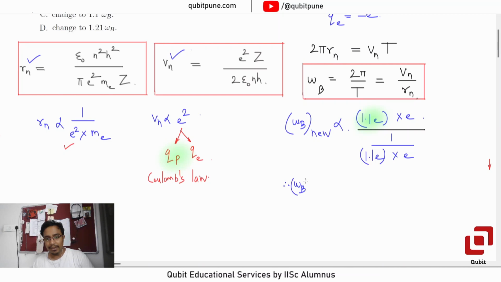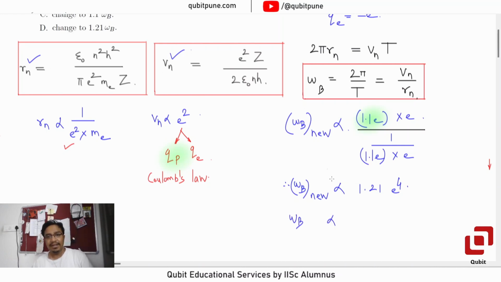So we get omega b new directly proportional to 1.21, and that will be e raised to 4, but that hardly matters now. What is omega b old, or omega b original, which is Vn upon Rn?